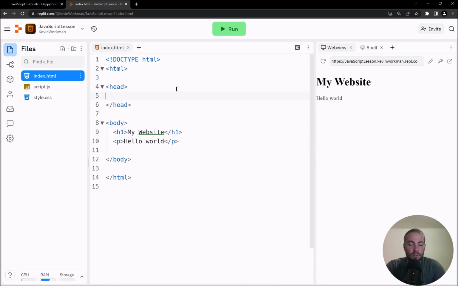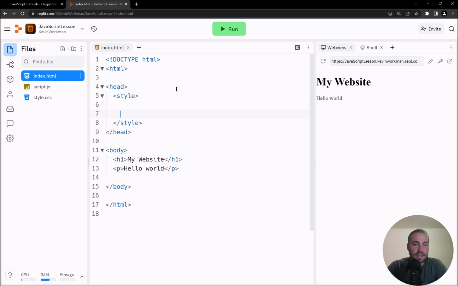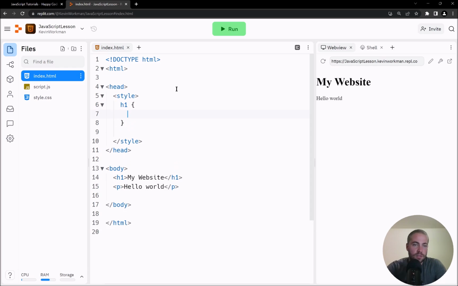Then the next thing we learned about was CSS. So that is a new tag called the style tag, and then in here you can put CSS. So you can say, I actually want my H1 to not be this default black color. I actually want it to be red. And this is a different syntax. This is a different language. So there's HTML and then there's CSS, which is a different language than HTML. That's why it has these different syntax rules where instead of HTML tags and content, it's now CSS selectors and style properties. So if I run this,